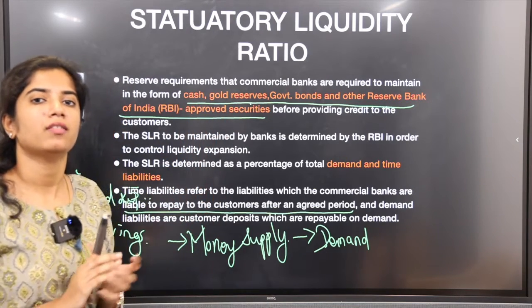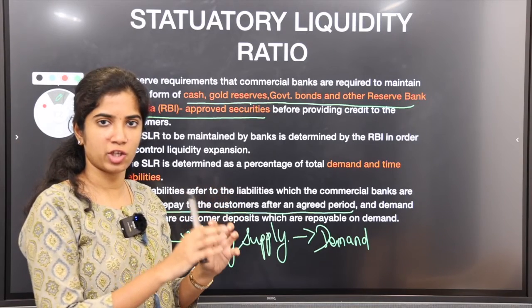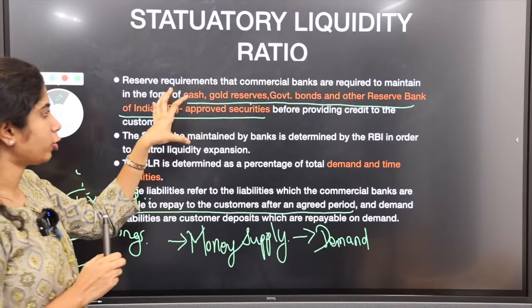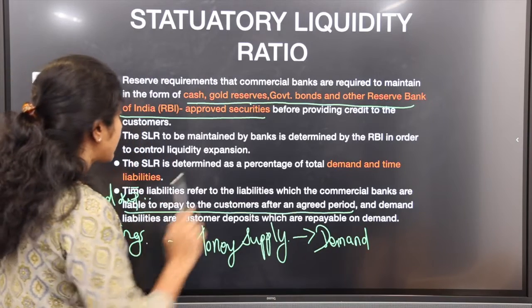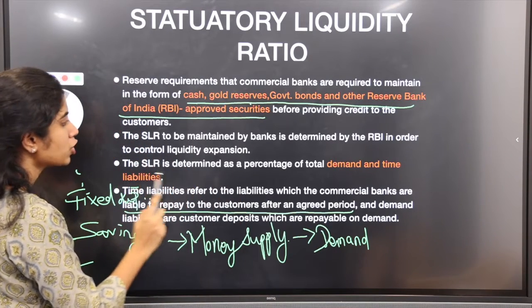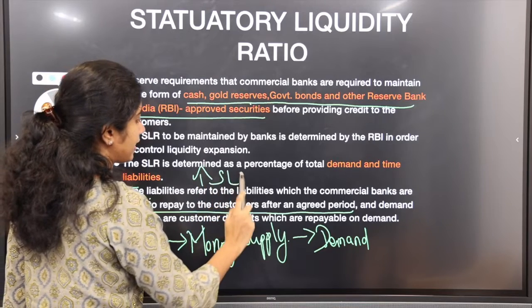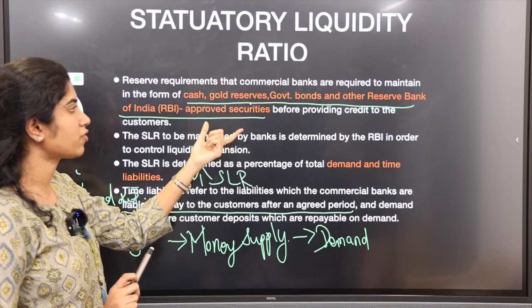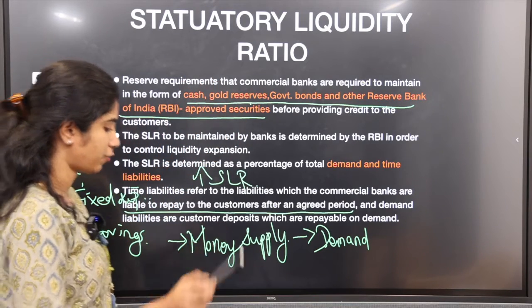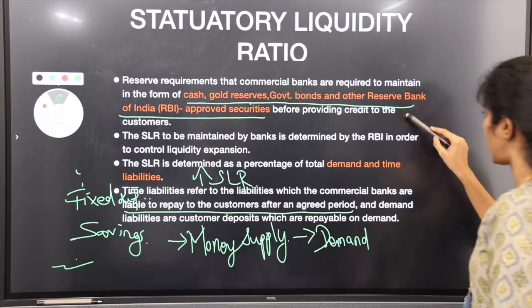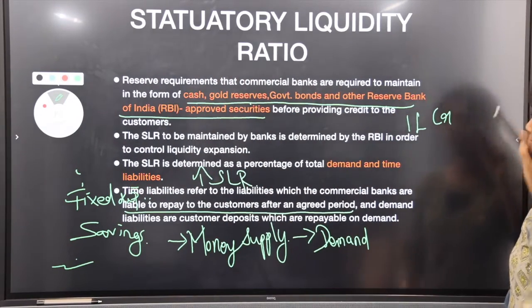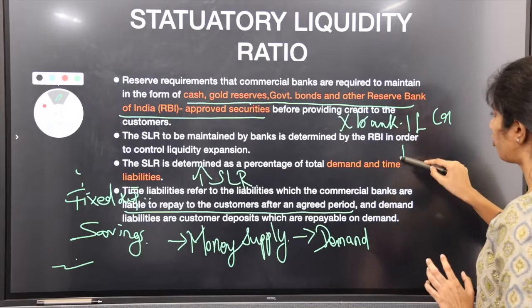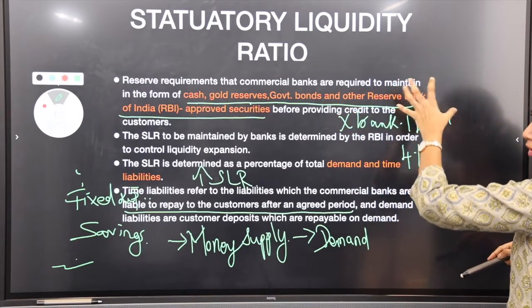Suppose there is an inflation, then commercial banks already keep some percentage of reserves with them according to RBI's instructions. So when there is inflation, they will increase SLR. What they hold in cash and gold reserves, they're increasing. Say for example, X bank has liabilities of 1 lakh crore. The government says 4% of it has to be kept in the form of cash, gold.